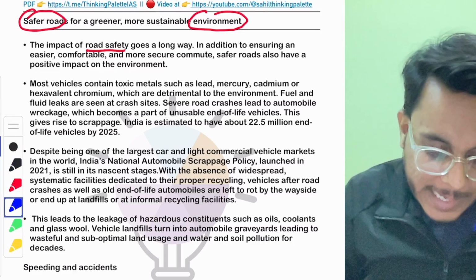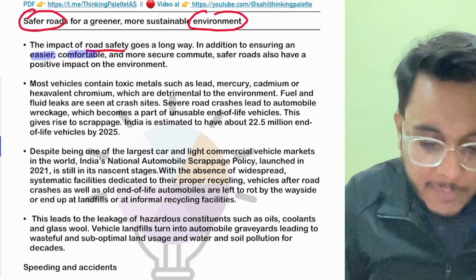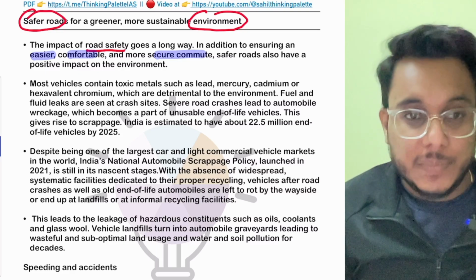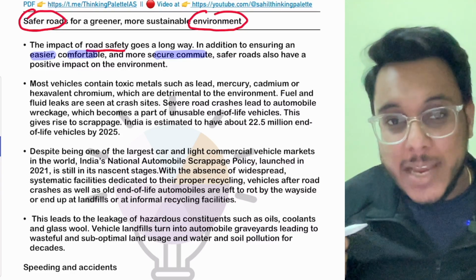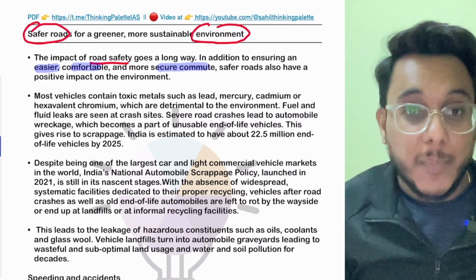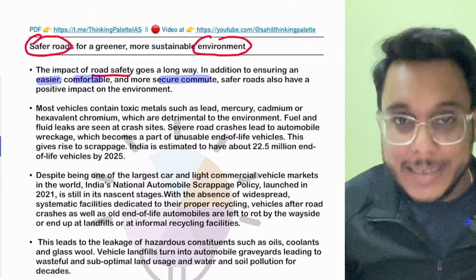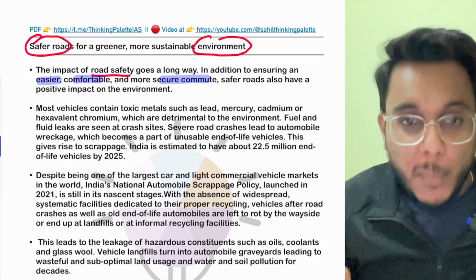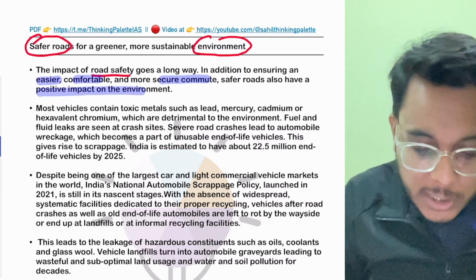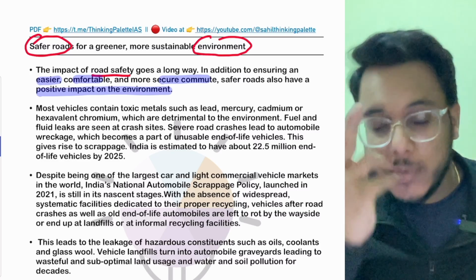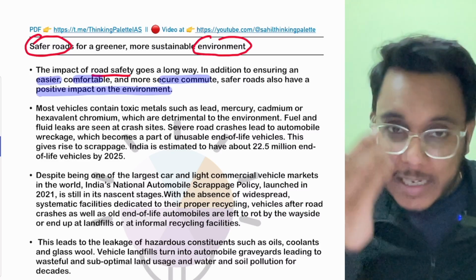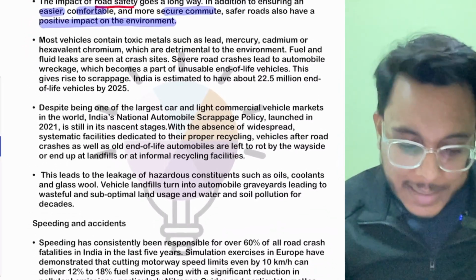Why? Because safe roads ensure an easy, comfortable, secure commute. Safer roads make sure that productive human life is not lost. The demographic dividend is not lost. Moreover, safer roads also create a positive impact on the environment. This is a very different, interesting point that has come.